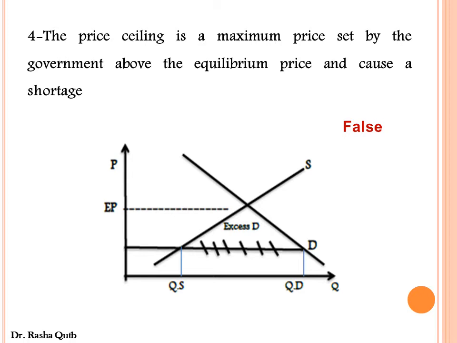Shortage means that quantity demanded is greater than quantity supplied. So the word shortage means that I have excess demand. Okay? So the correction of this sentence would be: the price ceiling is a maximum price set by the government below the equilibrium price and causes a shortage.